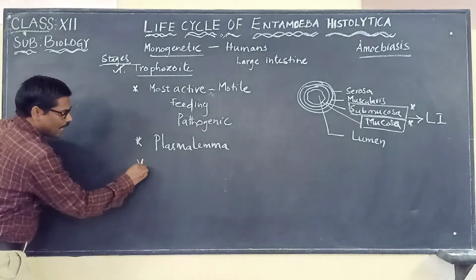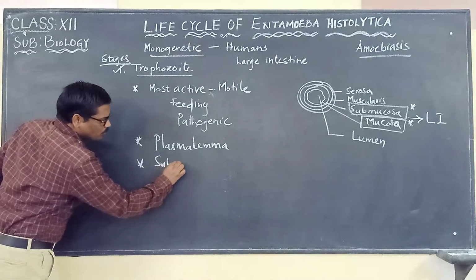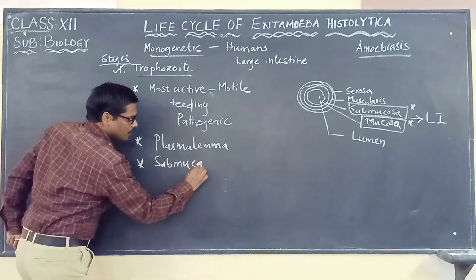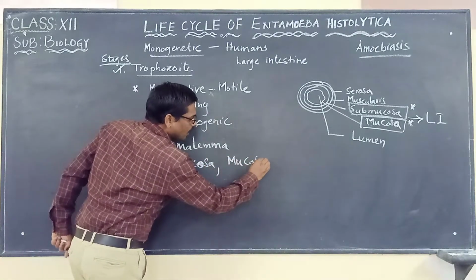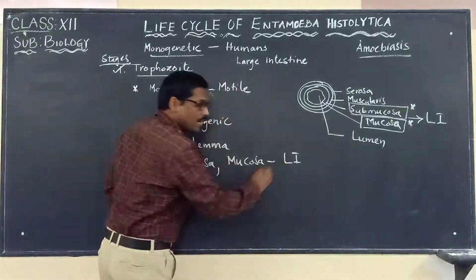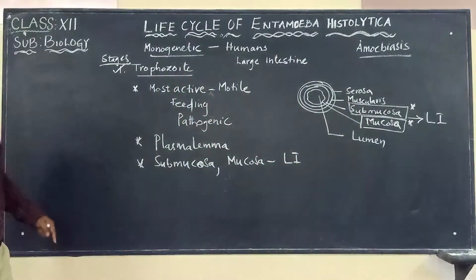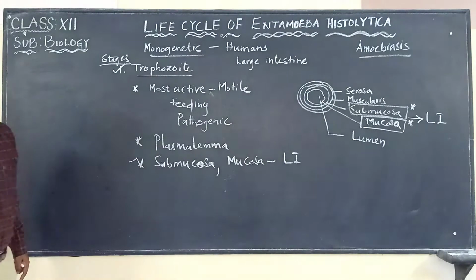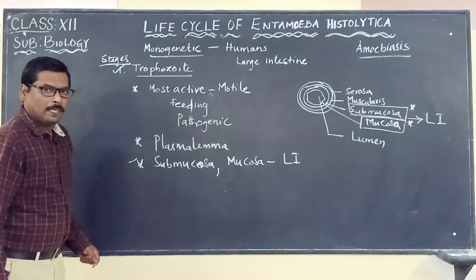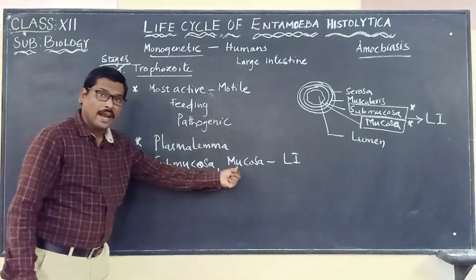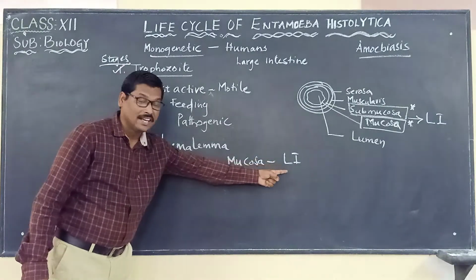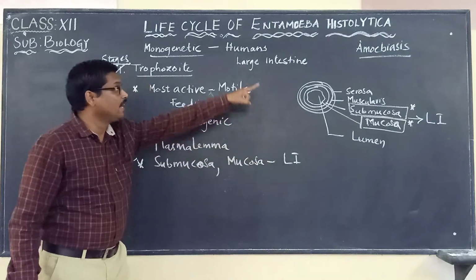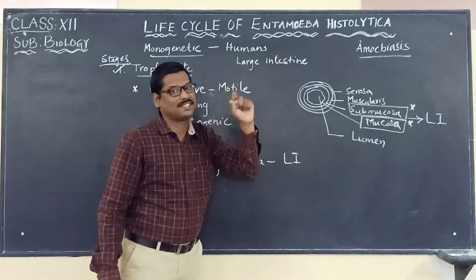So here we will directly write it as the submucosa and mucosa of the large intestine. This particular organism is present. So submucosa and mucosa is the place in the large intestine where Entamoeba histolytica will be present.